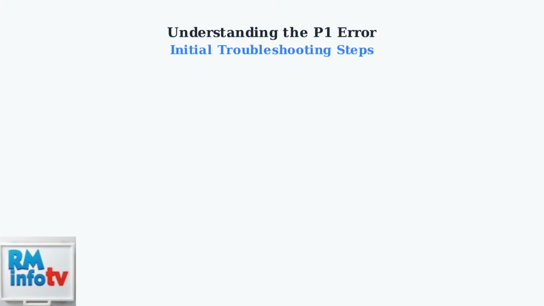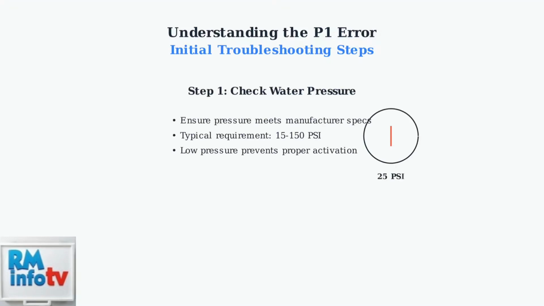Now let's go through the initial troubleshooting steps to resolve the P1 error. These are the most common causes and easiest to address. First, check your water pressure to ensure it meets the manufacturer's specifications. Typical requirements range from 15 to 150 psi. Low water pressure is a common cause of the P1 error.